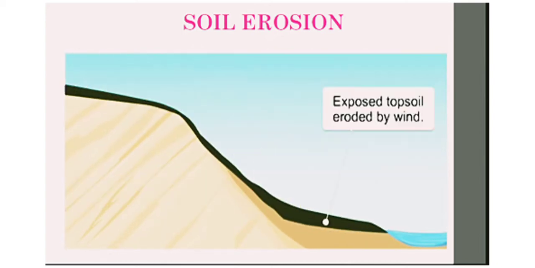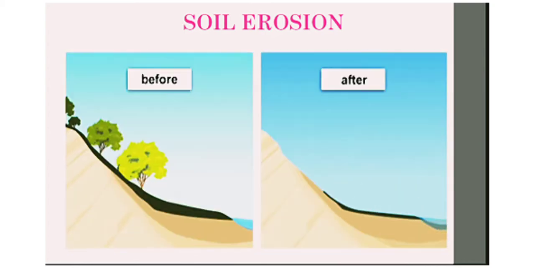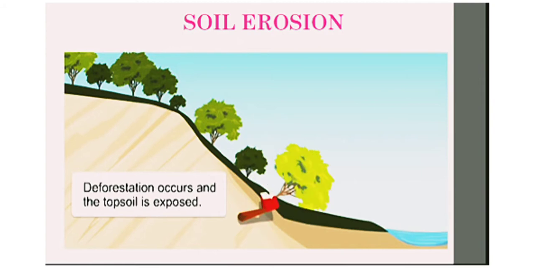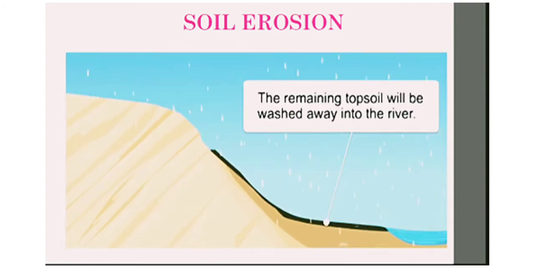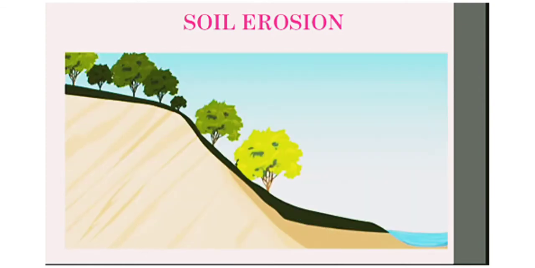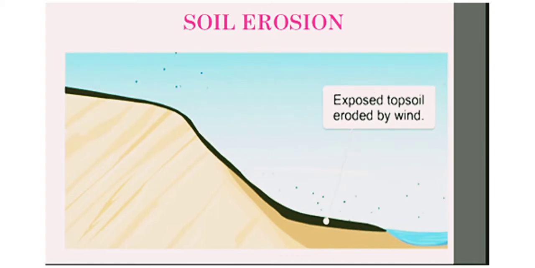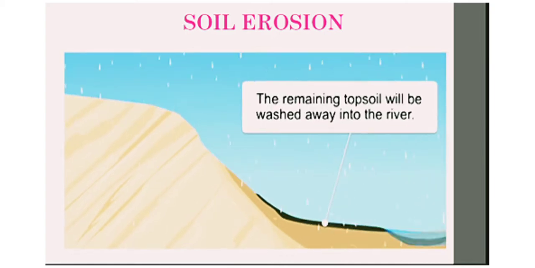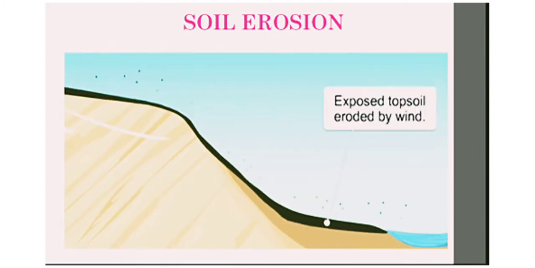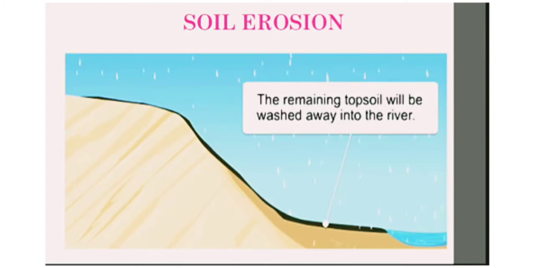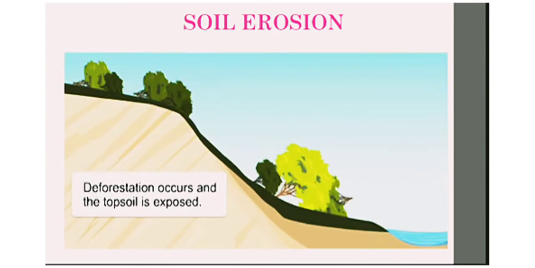Now there are two different factors, that is physical and cultural factors. Physical factors are running water, blowing wind, and slope of the land, which are natural factors. And cultural factors are deforestation, overgrazing, mining, construction, and overuse of chemicals like fertilizers and pesticides. These are called cultural or human factors.